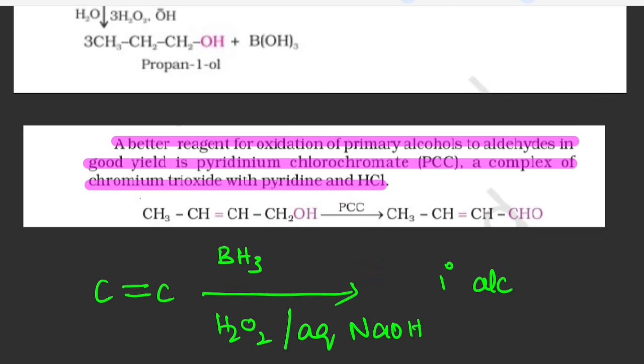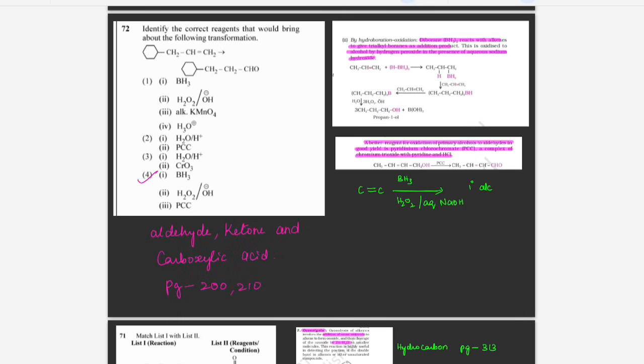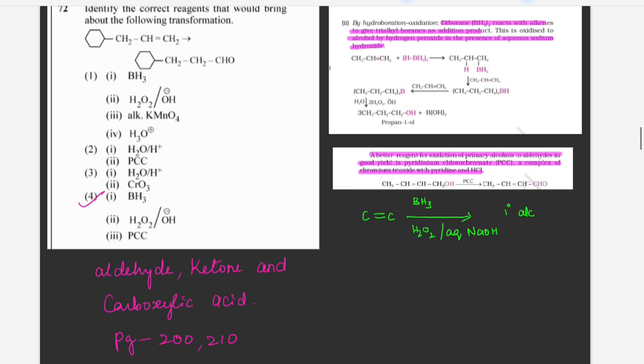A better reagent for oxidation of primary alcohol to aldehyde in good yield is pyridinium chlorochromate, PCC. So PCC is used for conversion of primary alcohol to aldehyde. So you can see here this option PCC. So first is hydroboration and then oxidation, and then PCC will be used to convert alcohol to aldehyde. So this is how you have to check the reagents which are present here. So here you are converting double bond to aldehyde. So you have to check which reagent you have to use.